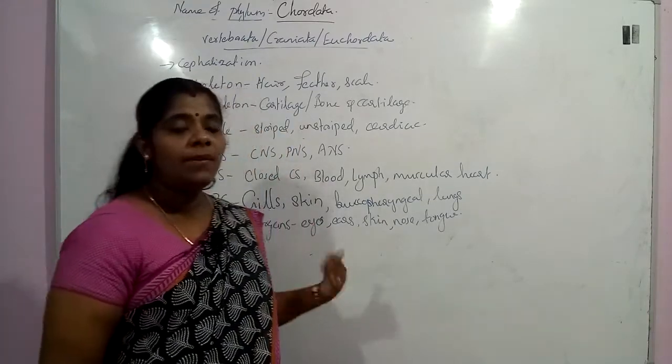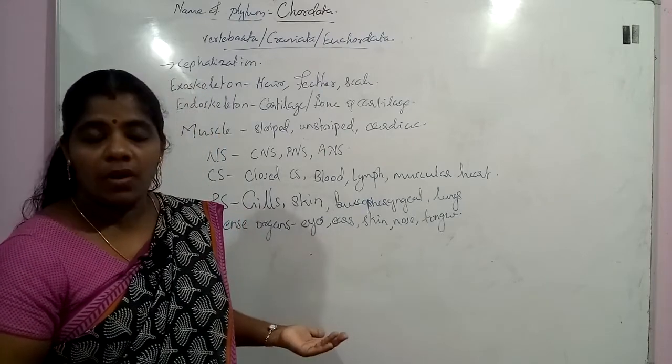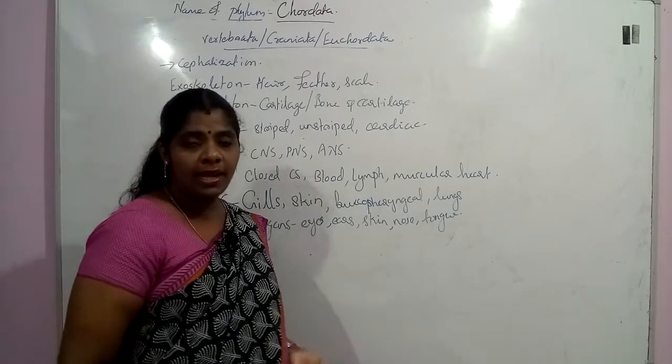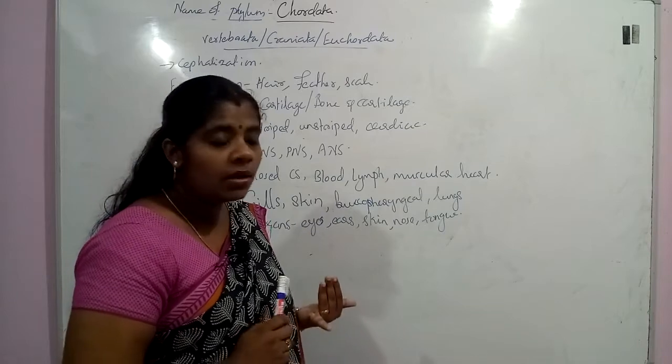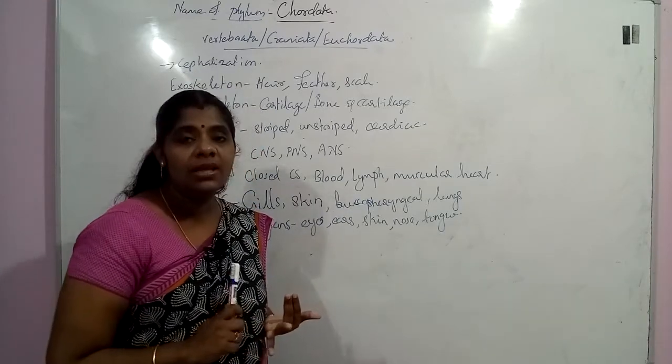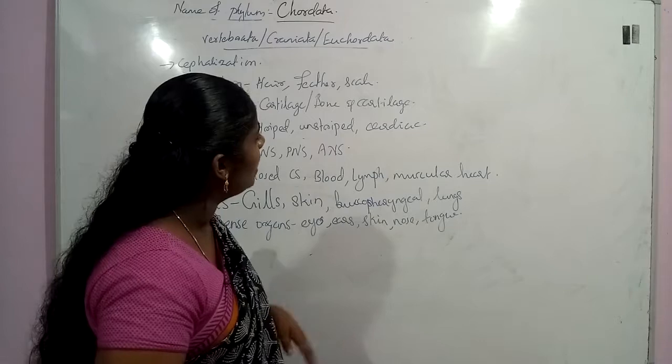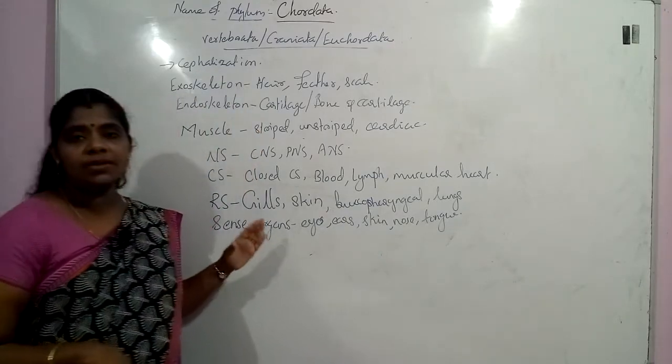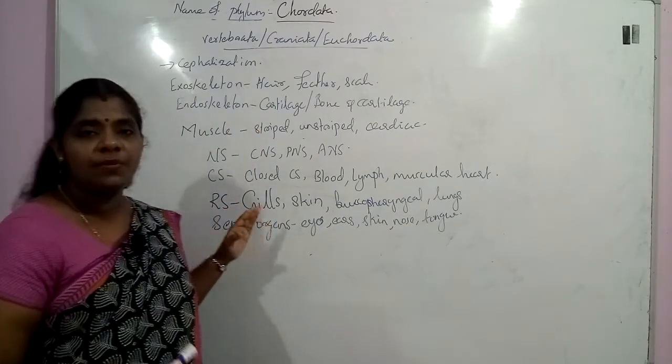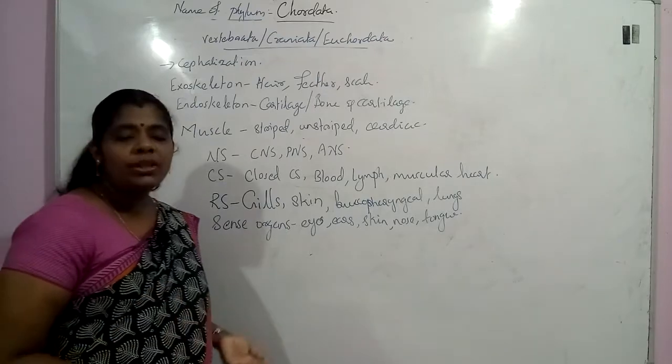Exoskeleton, if you see, they will be having the skin, body hair, feathers, and scales. These are the different exoskeletons present in this group of organisms. Endoskeleton, which is made with either cartilage or both cartilage and bone.